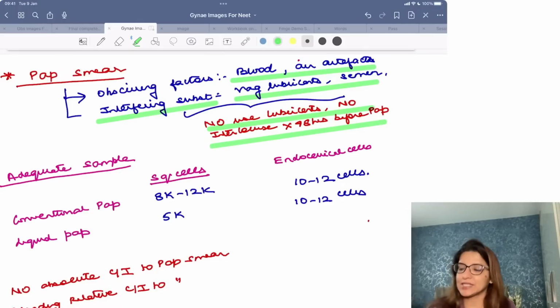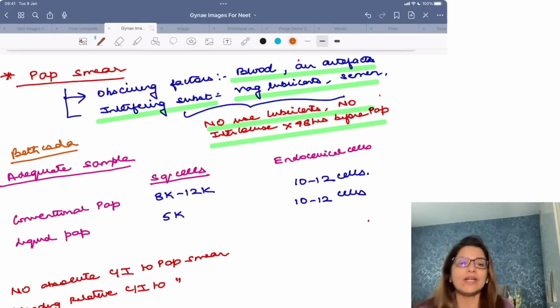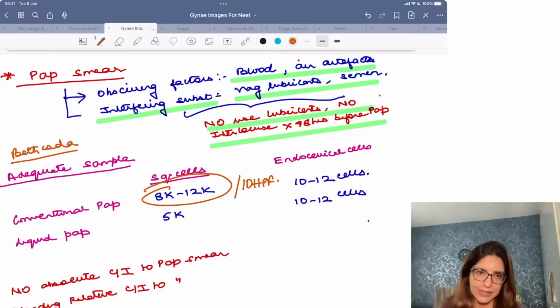According to the Bethesda classification, adequate sample means if in a conventional pap smear you are getting 8,000 to 12,000 squamous cells per 10 high power fields, or if you are getting 10 to 12 endocervical cells.